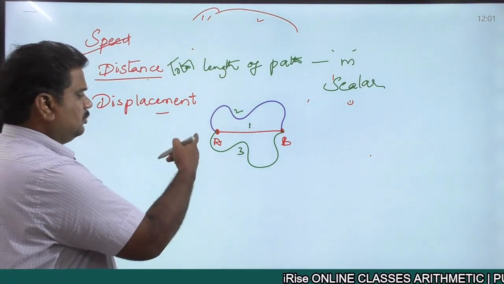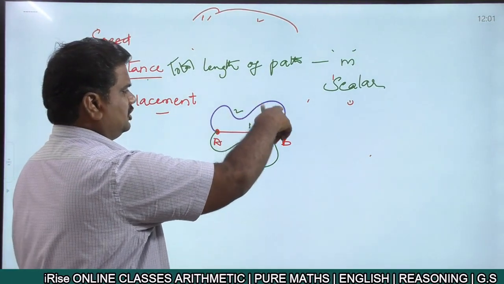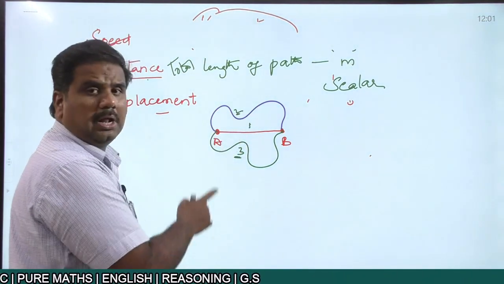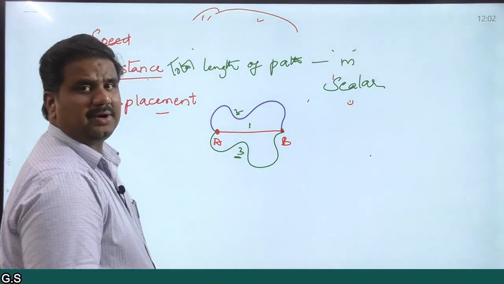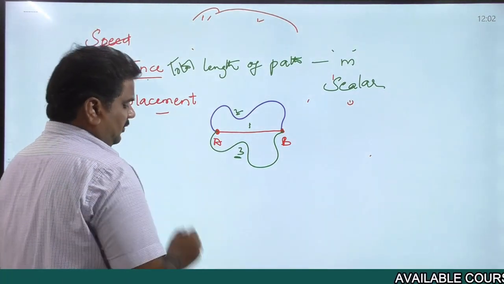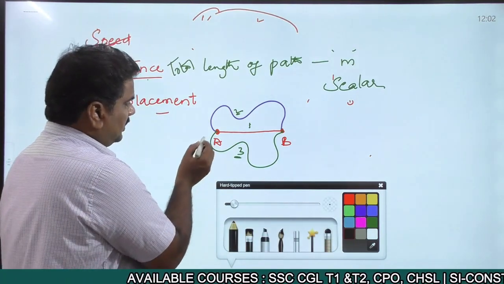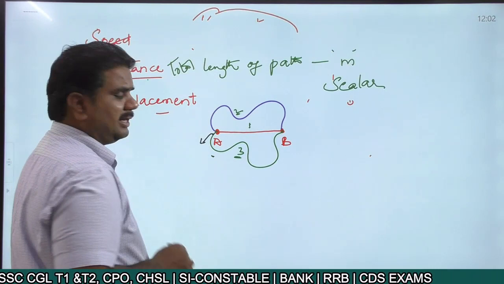So when an object is moving from point A to point B, the direction of the object is continuously changing. If you are talking about path number 3 or path number 2, the direction of the object is continuously changing. That is the reason why direction is not specified, right? Now, for example, if I take this particular case, the path number 3, at this particular point, the object is moving in this particular direction.